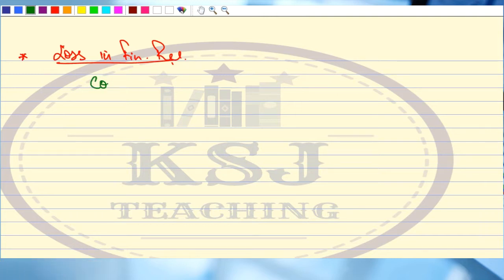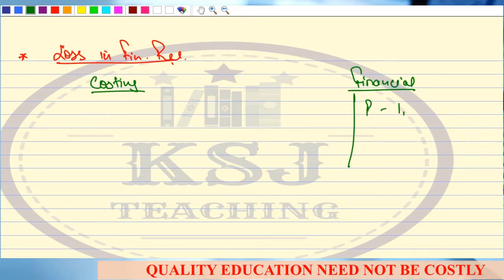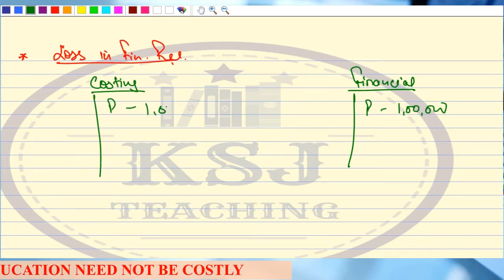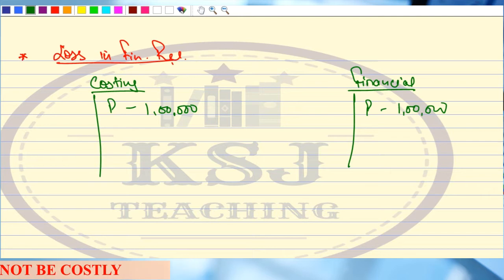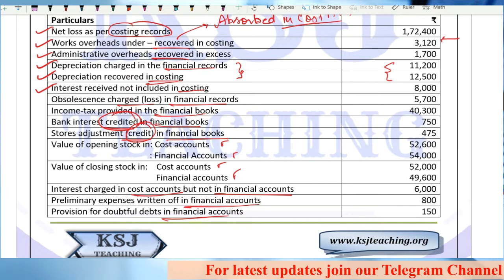So this is my costing record and this is my financial records. My profit is 1 lakh rupees here, and here again, my profit is 1 lakh rupees, right? So there is a specific loss, an obsolescence loss, which has been recorded and charged in the financial records, but not in the costing records, right?